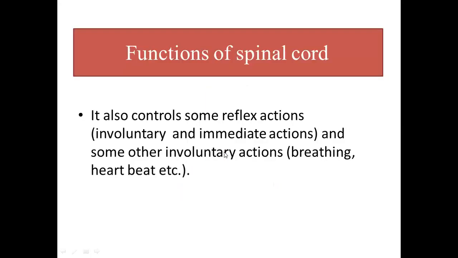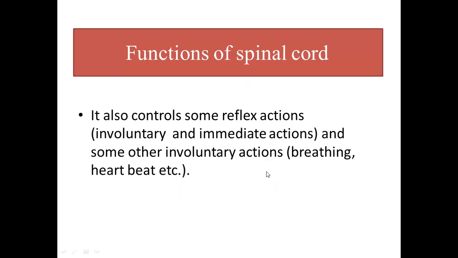And the second function is that it controls some reflex actions, involuntary and immediate actions, and assists the part of the brain in controlling other involuntary actions like breathing and heartbeat, because breathing and heartbeat are also actions which are not under our conscious control 100%.